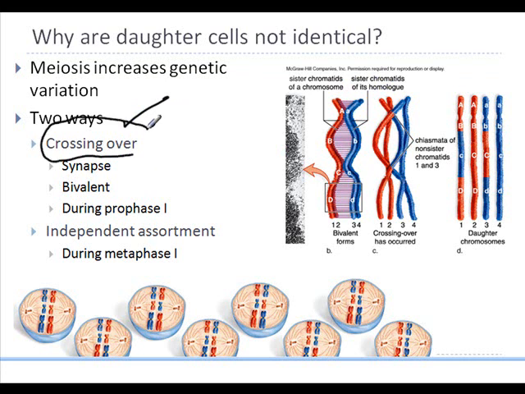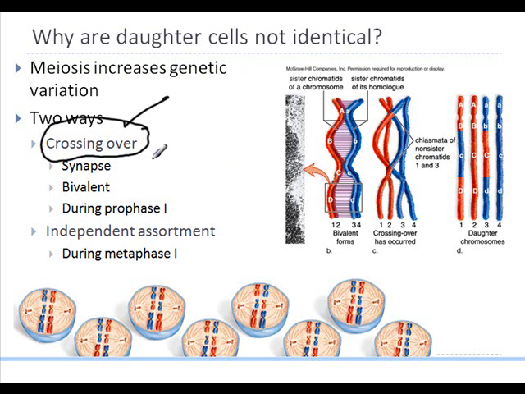Just like the name tells you, it is a stage for the cell in which parts of the chromatids are actually swapped. That's actually the right word. Segments are broken and they are swapped from one chromatid to the other. Now this results in different combinations at the end.